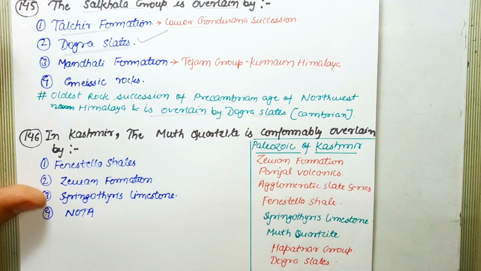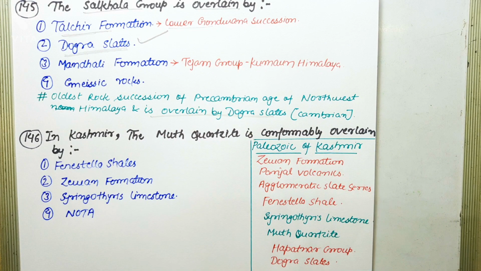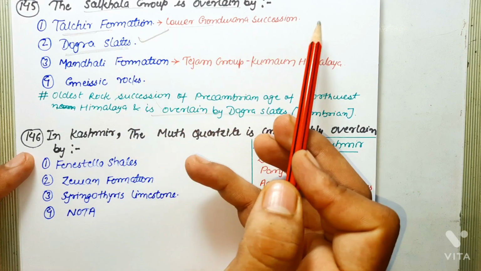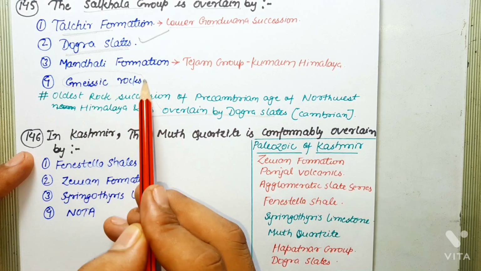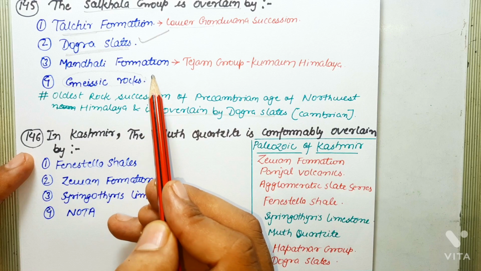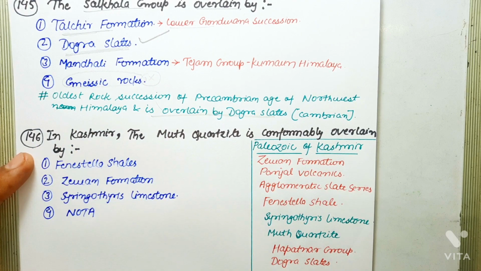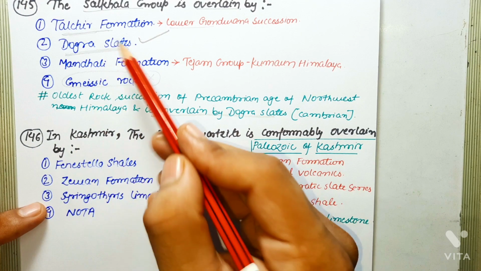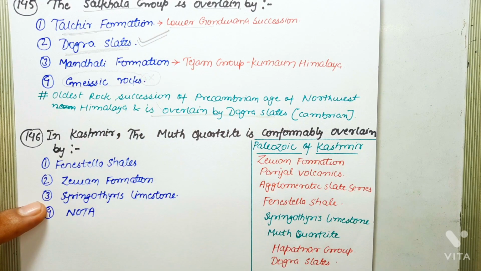Mandhali formation belongs to the Tejan group of Kumaon Himalaya and it overlies the Deoban formation. So this is clearly not a correct answer. Talcher formation, I told you about the Talcher formation. This belongs to the lower Gondwana succession. Then gneissic rocks. Most of the gneissic rocks act as basement for all the stratigraphic succession. So this is also not the correct answer. Okay, so as far as the question is concerned, Dogra slates are the correct answer. Next question is, in Kashmir, the Muth quartzite is conformably overlain by.